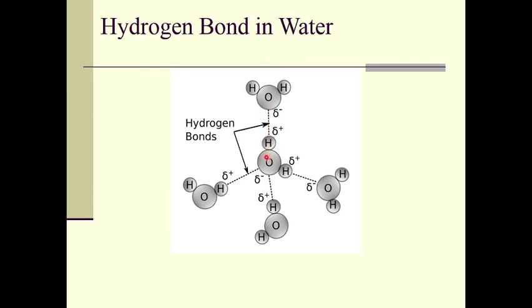Each such water molecule can interact with 4 other water molecules through hydrogen bonding.